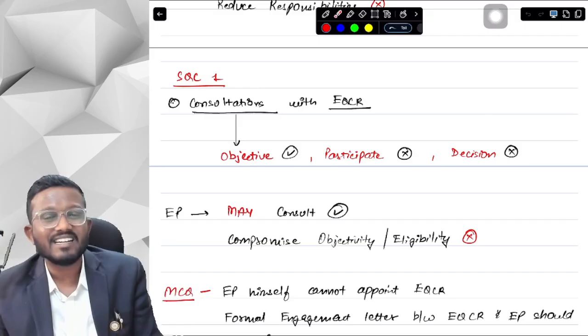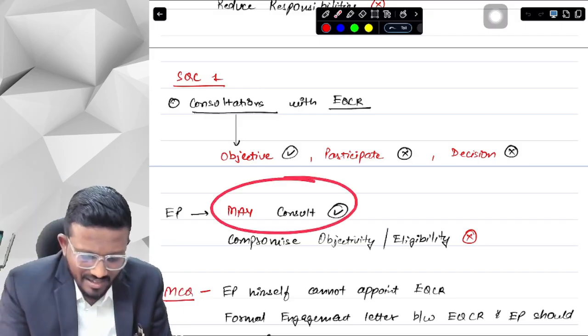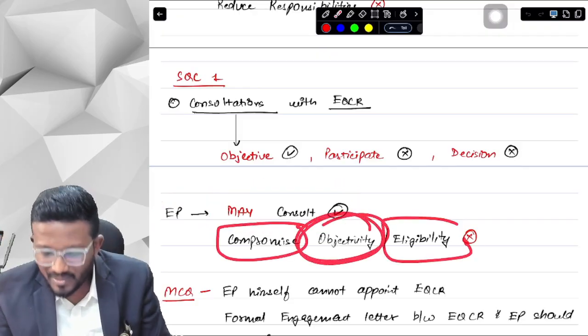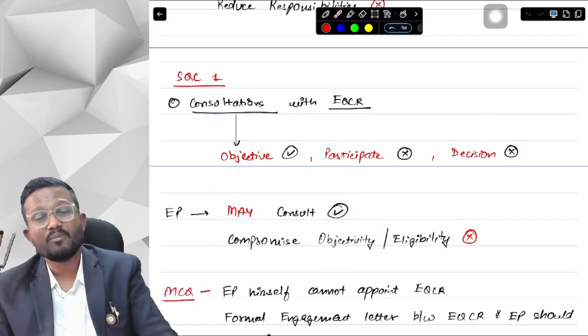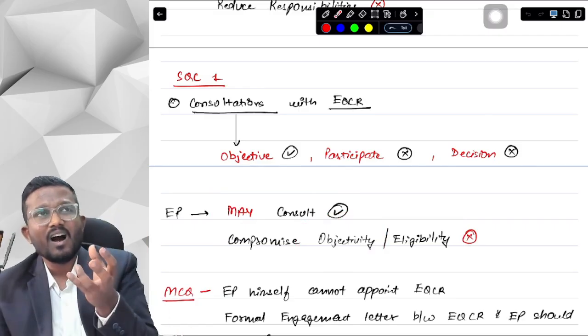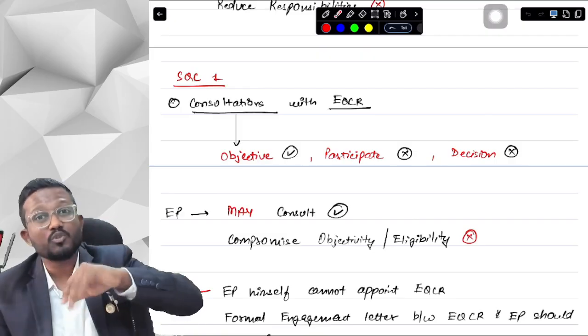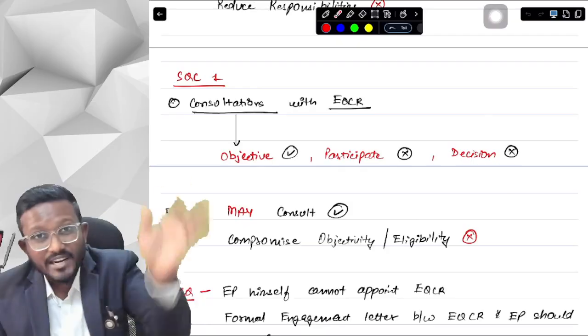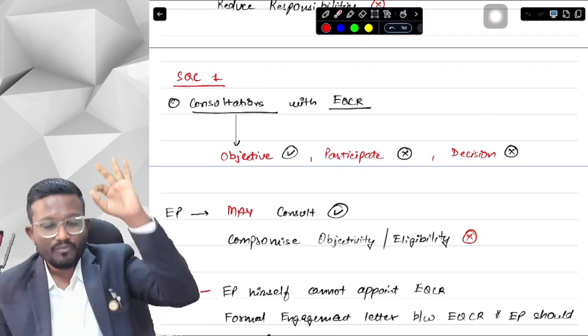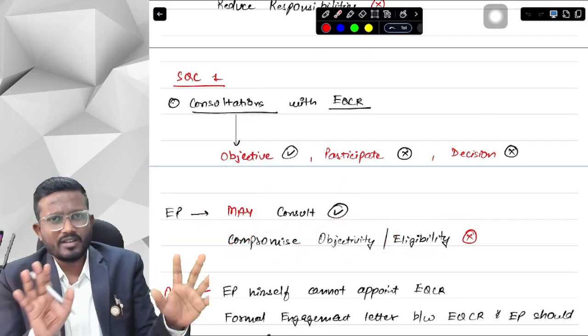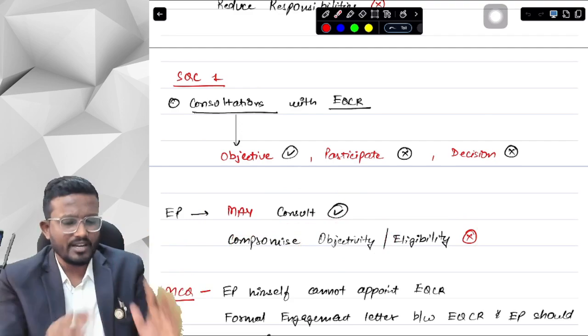So here it says, if you want to consult, you may consult the EQCR, but it should not compromise the objectivity or eligibility of the EQCR. Objectivity means basically avoidance of any conflict of interest and bias. The EQCR should not be biased. He should be impartial. There should be no conflict of interest in anything and everything. We can consult. There is no restriction on consulting, but you need to ensure that the EQCR is objective.